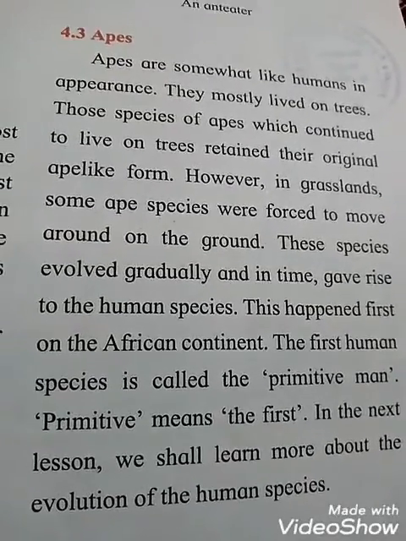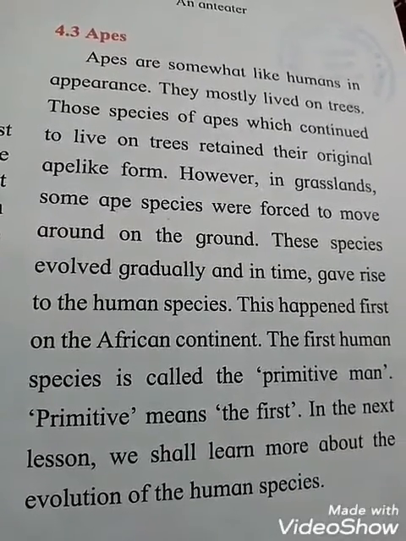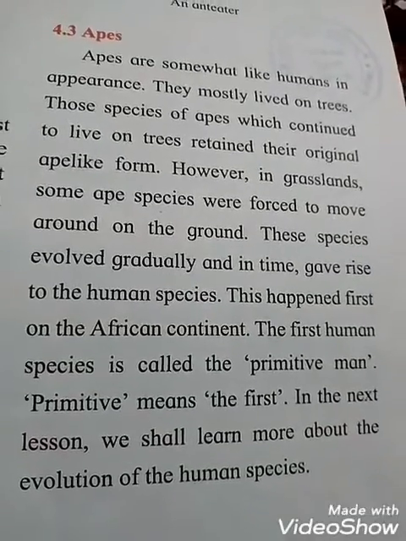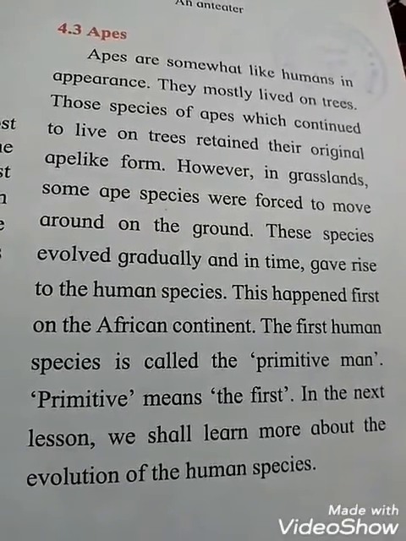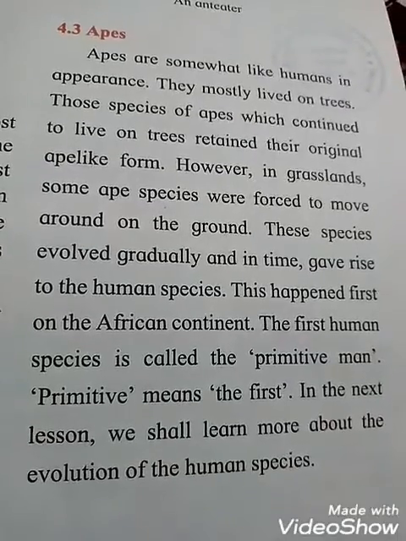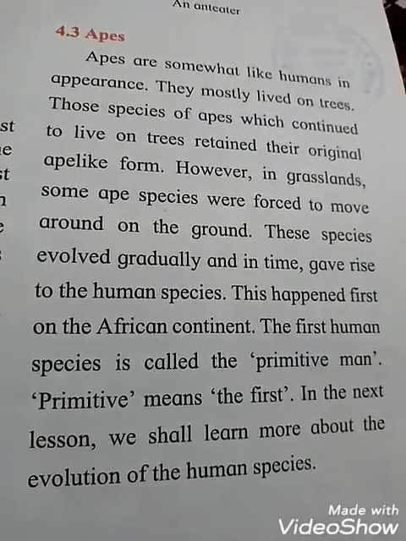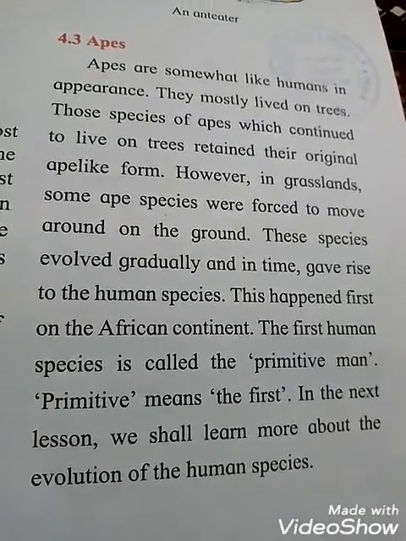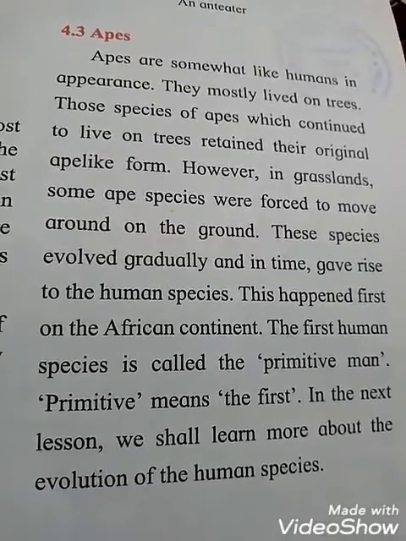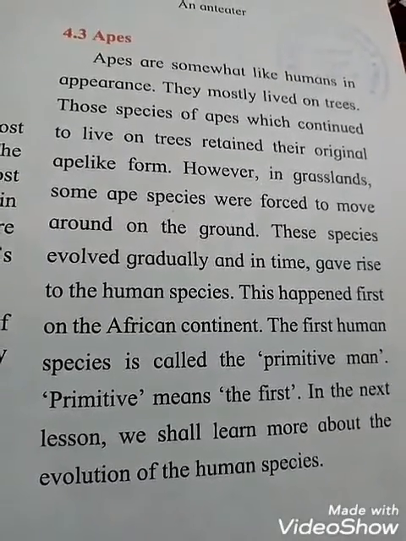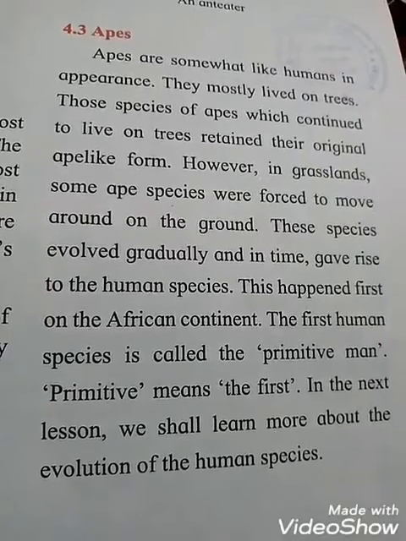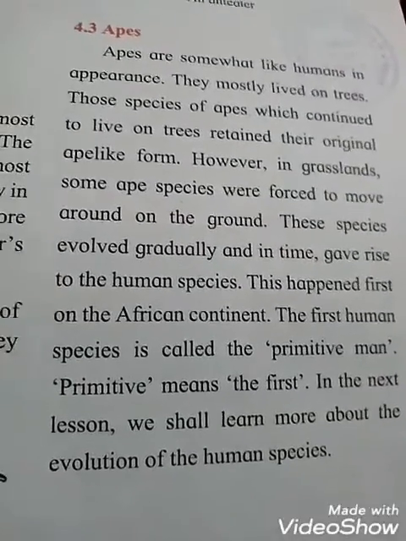The first human species is called the primitive man. Primitive means the first. In the next lesson we shall learn more about the evolution of the human species. And students, primitive means what? The first. In the next lesson we shall learn more about the evolution of the human species.